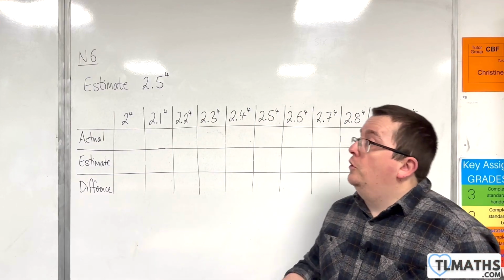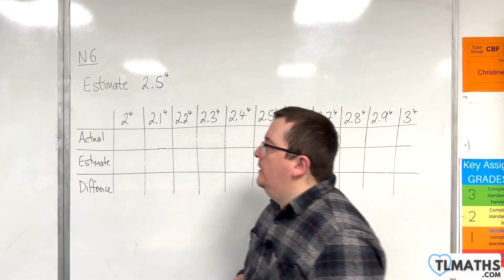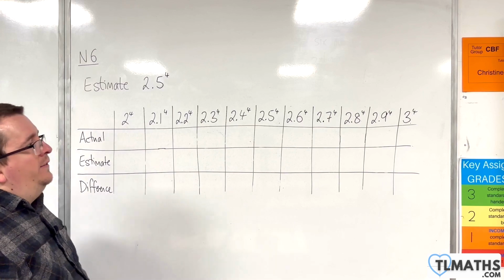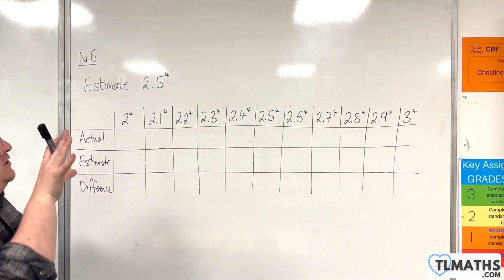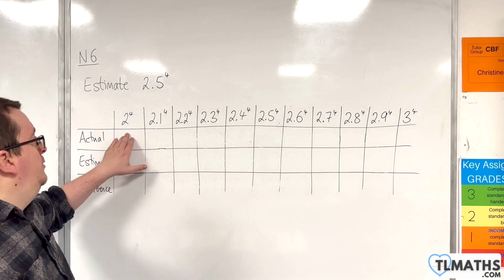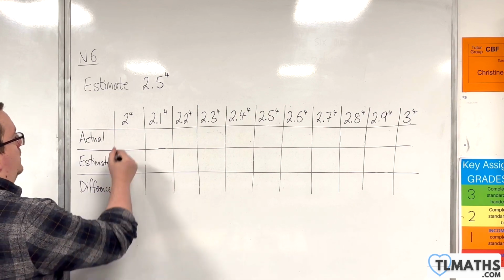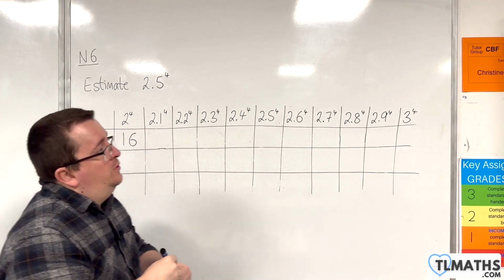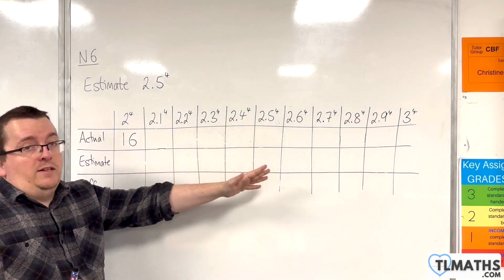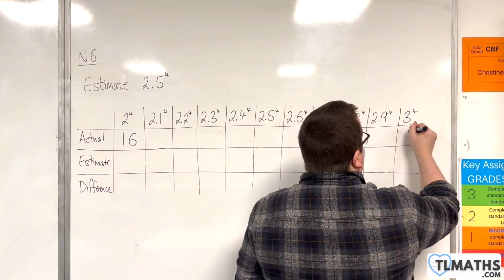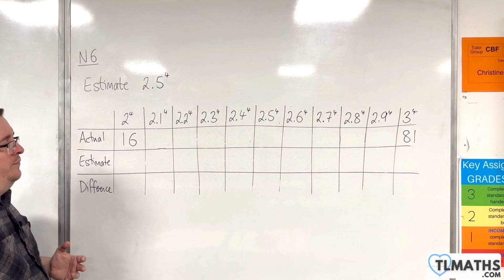So we're now going to take a look at estimating 2.5 to the power of 4. And we're going to explore it in a similar way to how we've looked at it before. Now, we would expect that 2.5 to the power of 4 will be somewhere between 2 to the 4, which is 2, 4, 8, 16, up to 3 to the 4, so somewhere between 2 to the 4 and 3 to the 4. 3 to the 4 is 81. So somewhere between 16 and 81.